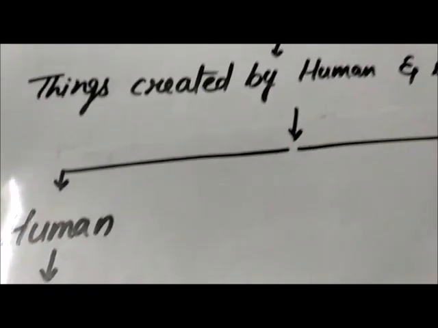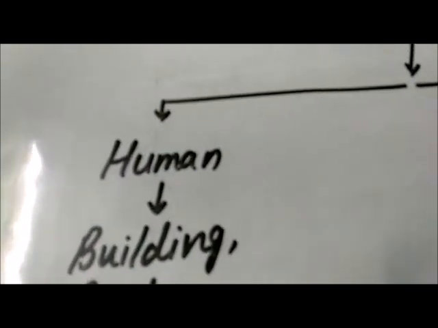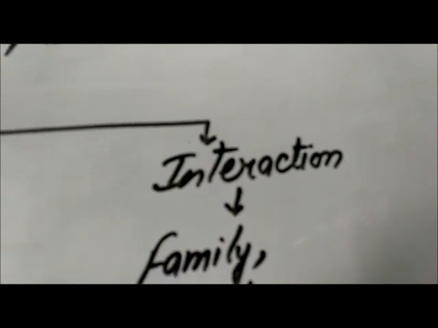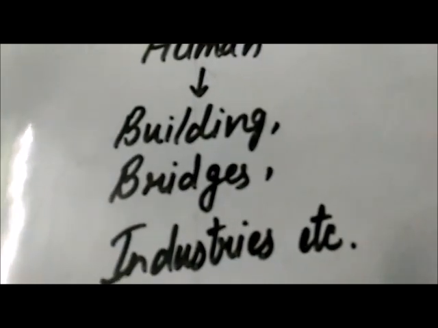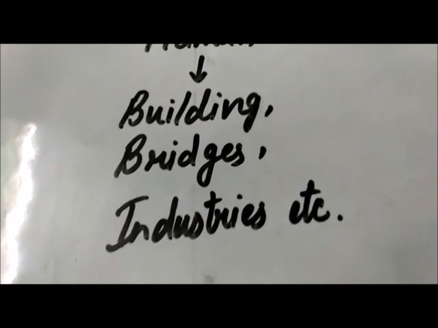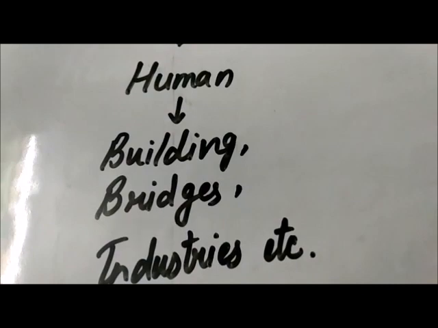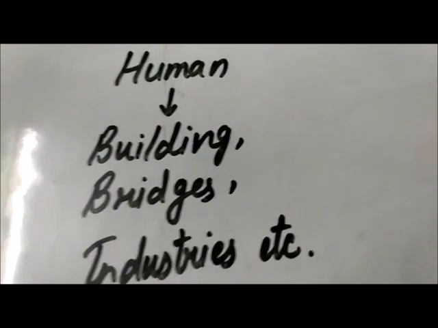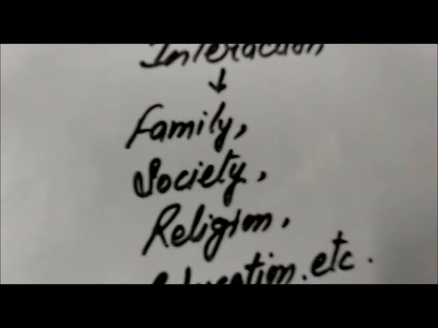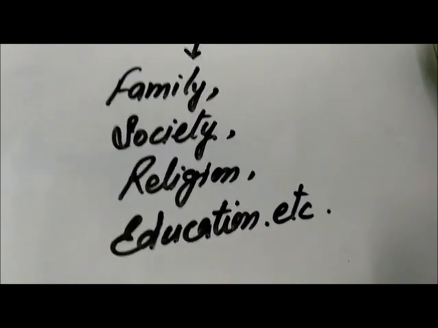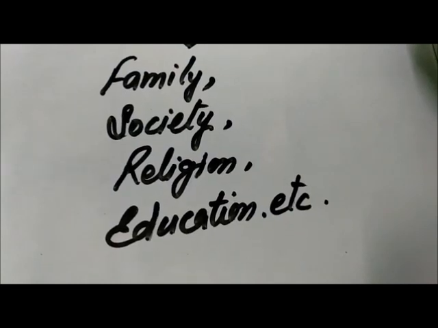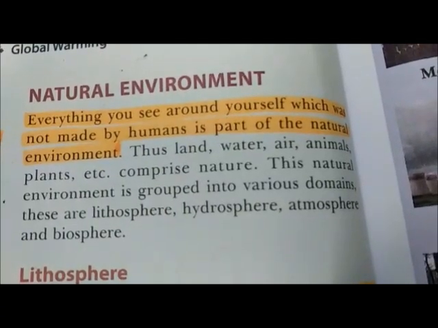So this human-made environment can be divided into two parts. Number one is things made by humans, whose examples are buildings, bridges, industries. And through interaction with each other we created family, society, religion and education.